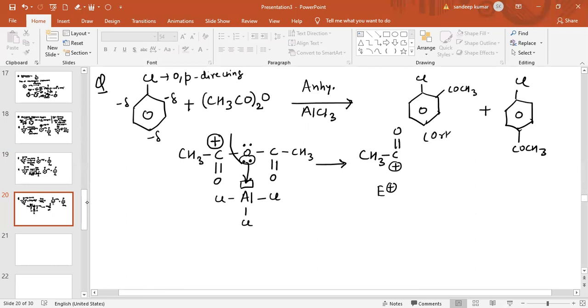So this is the ortho product, and this is the para product.